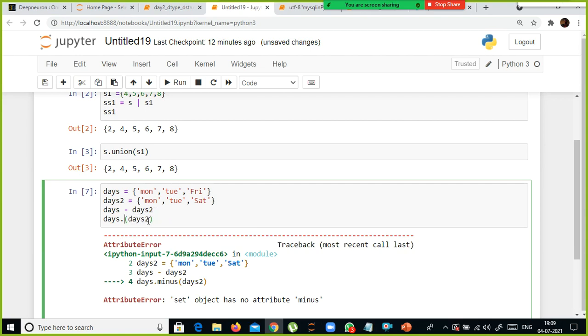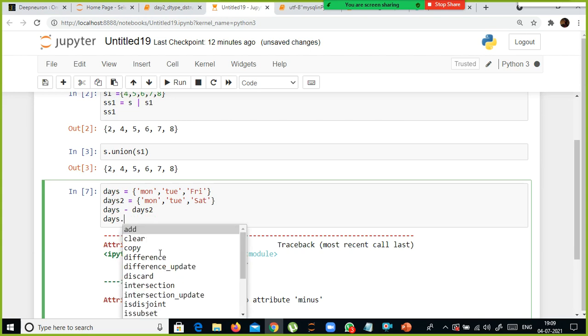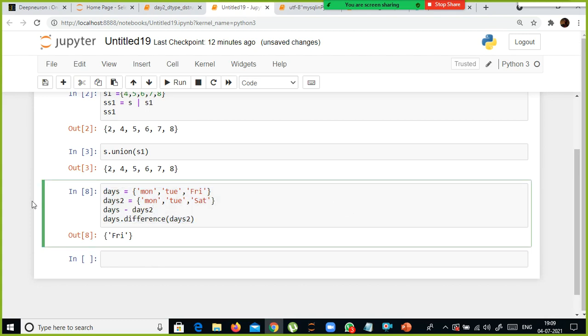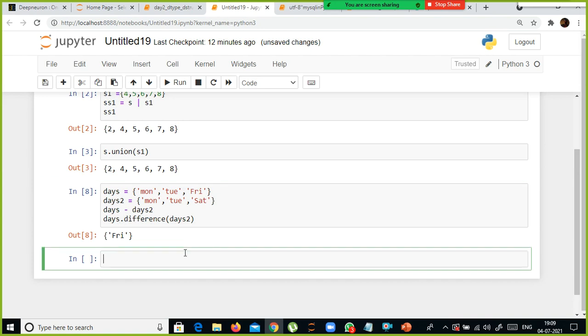What you can do is, if you have any queries, just type dot, and if you press tab, it will show difference. Look here, the difference, not the minus. They have given the plain English language. So either you can use the minus, or you can use difference, days.difference(days2), or you can try days2.difference(days). That way also you can find out the difference between the two sets.